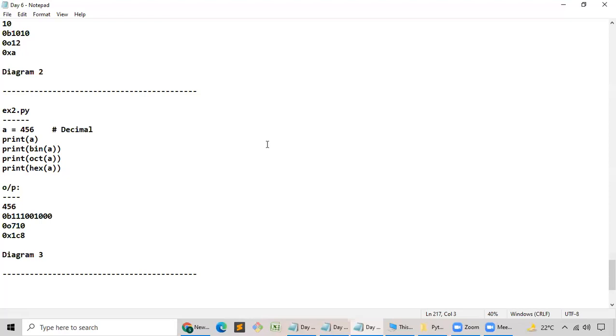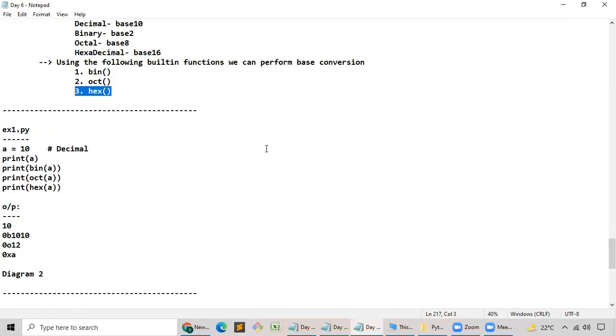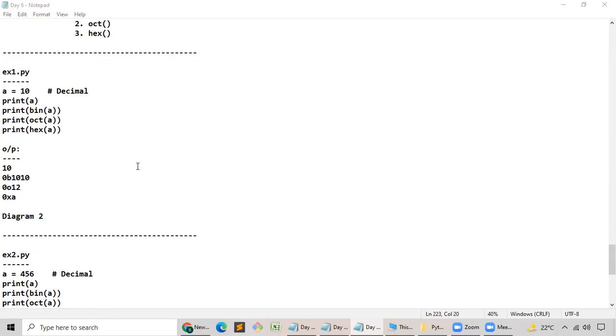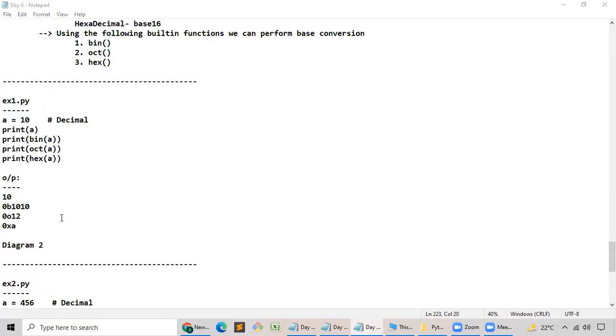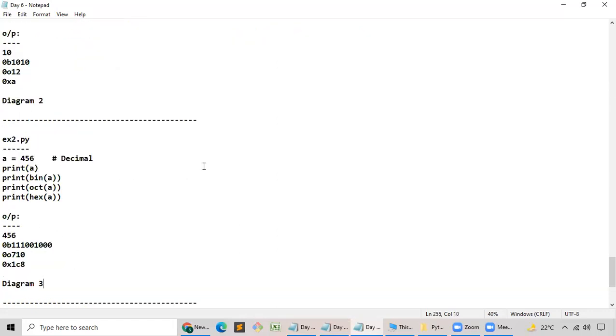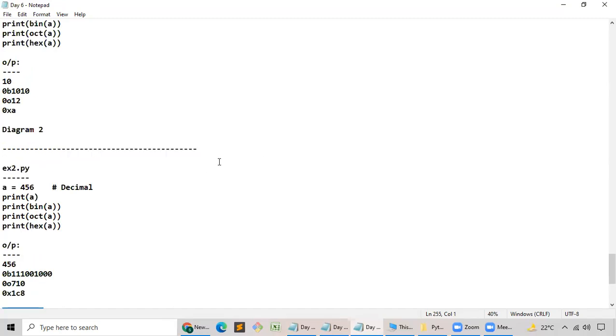Please do respond whether you are able to understand the first approach. I hope I have clearly taught the first approach. Yes or no? Anyone, please share the screenshot of diagram number 2 and diagram number 3, if it is there on your mobile. I'll be waiting. I need to check what I have given there. Please do share it in the chat box.